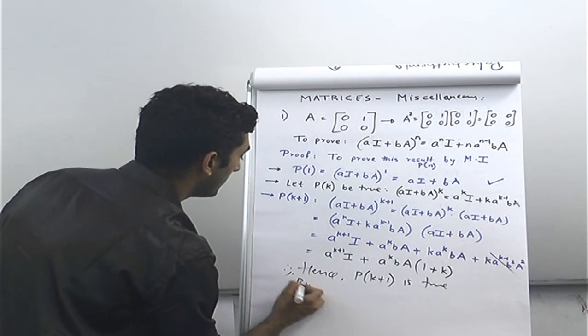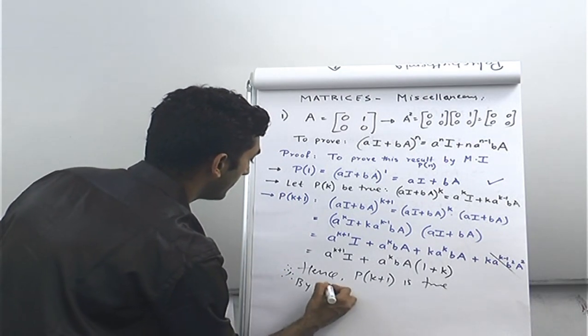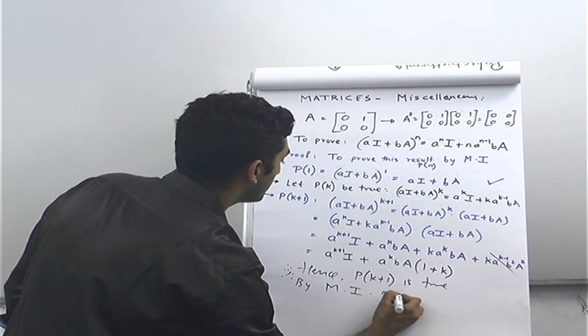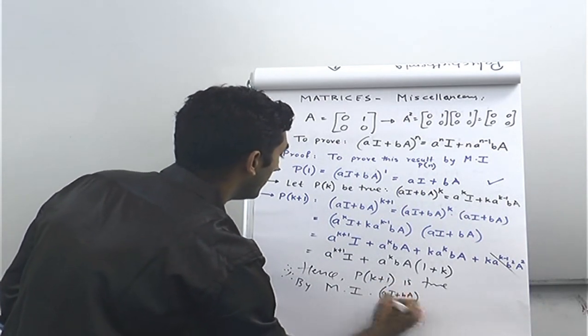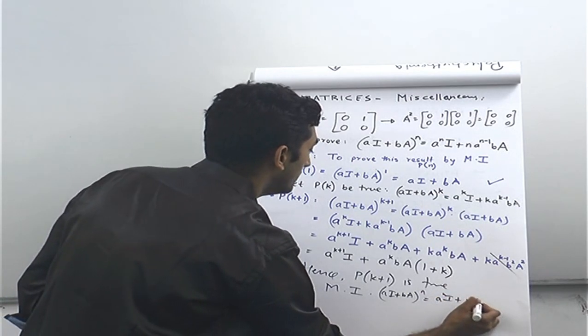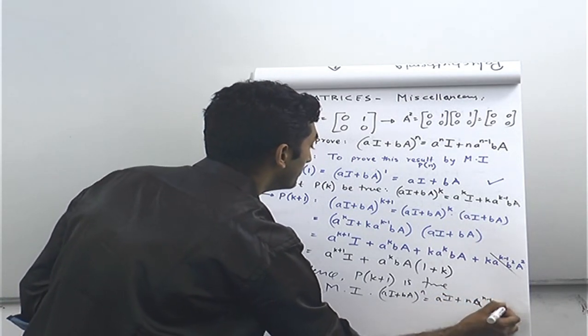So by mathematical induction, therefore by mathematical induction, AI plus BA the whole raised to n is equal to A raised to n I plus n into A raised to n minus 1 BA.